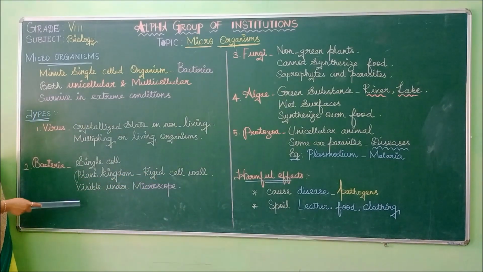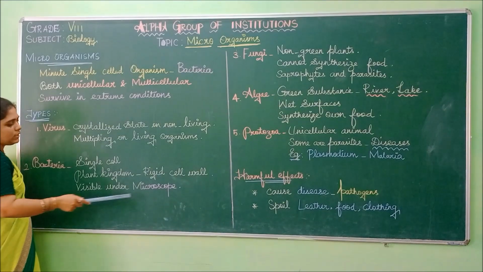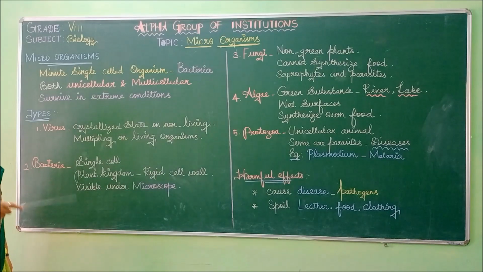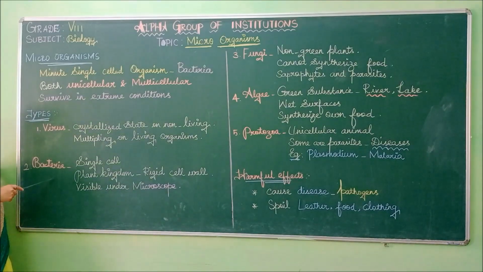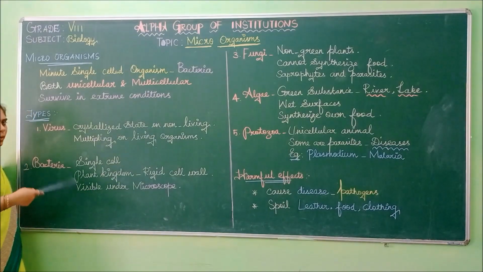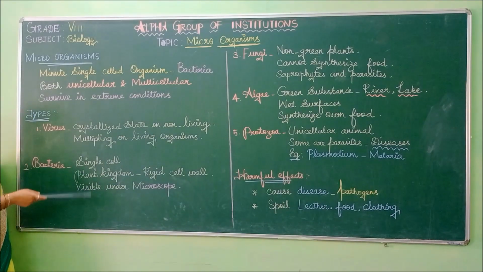Next, bacteria is visible under a microscope. With the help of a microscope, we can view the shape of bacteria and how they function. So with the help of the microscope, it will be visible. So these are the characteristics of bacteria.